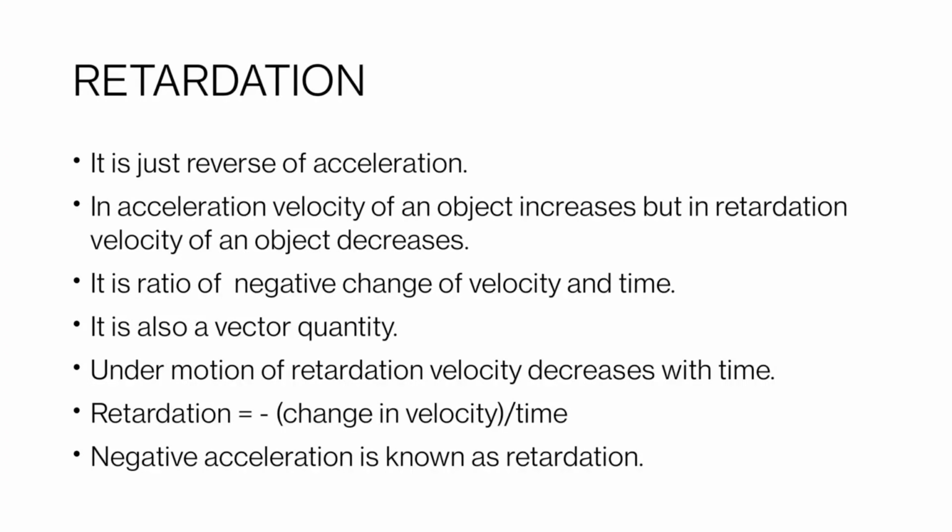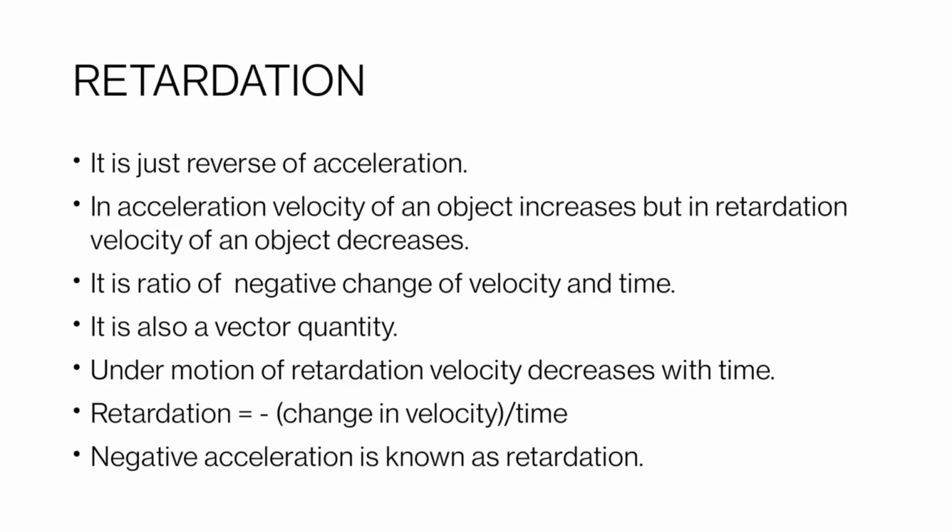And next topic is retardation. Retardation is just the reverse of acceleration. In acceleration, velocity of an object increases, but in retardation, velocity of an object decreases. Retardation is the ratio of negative change of velocity and time.